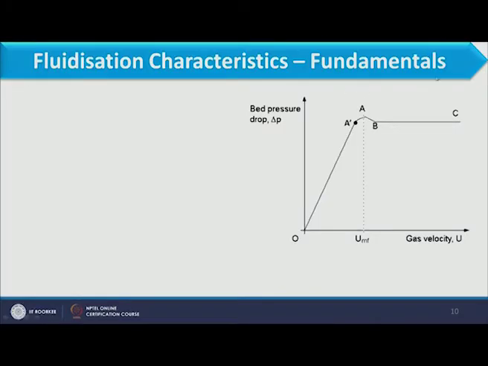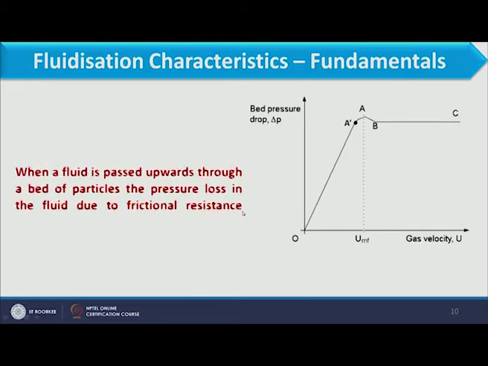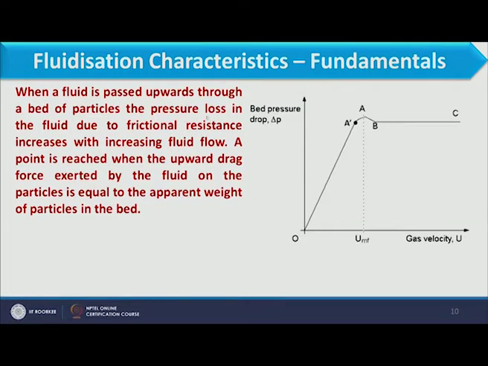Now here we will discuss the fluidization characteristics, that is, the fundamentals of fluidization. If you consider this graph, here we have bed pressure drop versus gas velocity. What happens when a fluid is passed upward through a bed of particles, the pressure loss in the fluid due to frictional resistance increases with increasing fluid flow. So pressure loss will increase with increased velocity of the fluid.